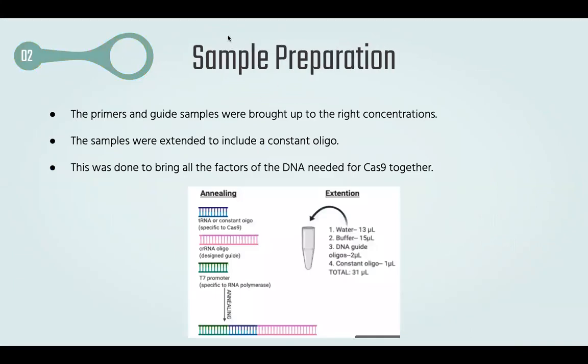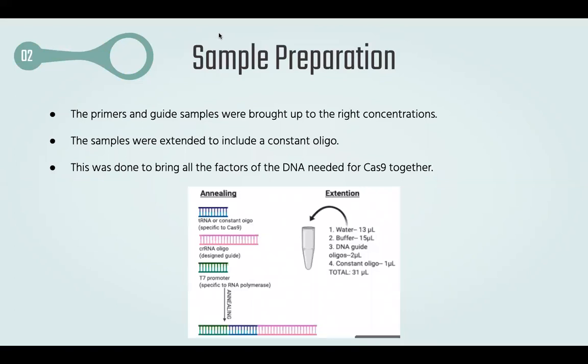The first step of bench work included preparing the samples and extending the guides. The DNA samples were brought up by pipetting the correct microliters of water into the samples until they reached the proper concentration. This step was done to both the primers and the guides, and the amount of water differed between each one. The next step was extension of the guide sample.